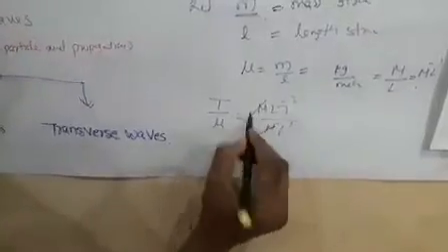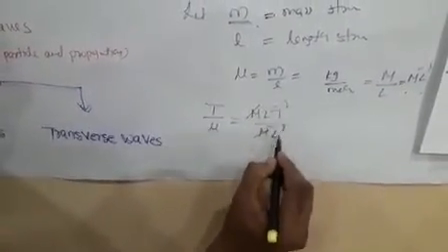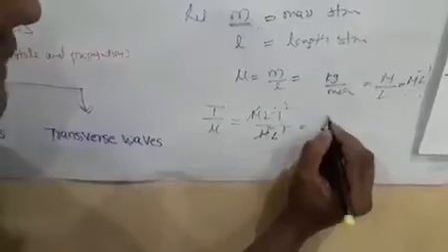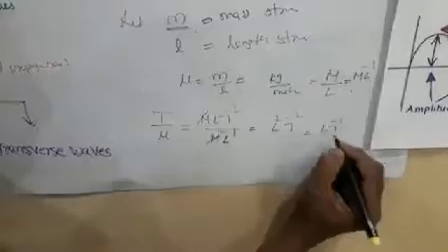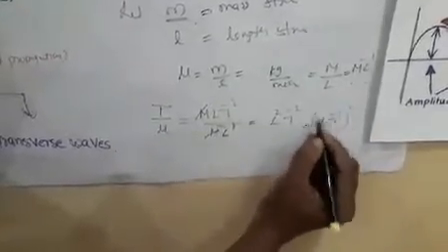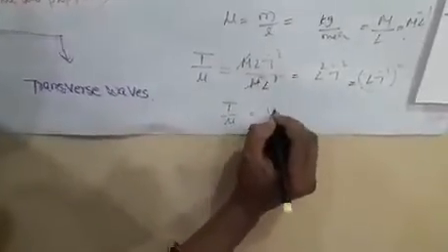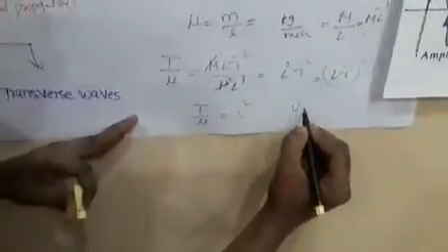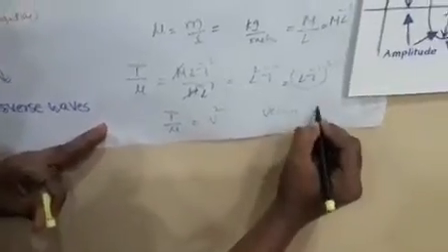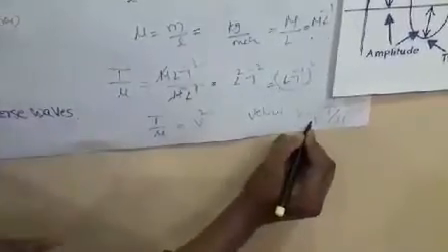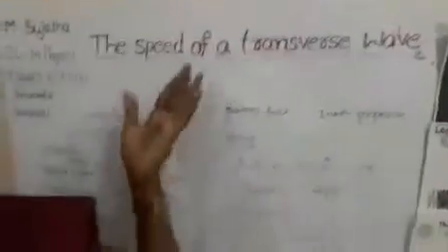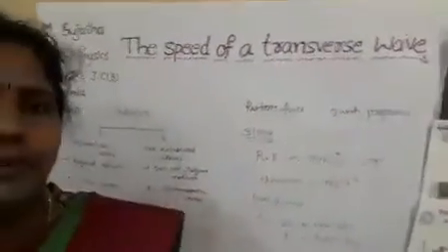Here M will get cancelled, and L^-1 comes up, so it becomes L^2 T^-2, which is equal to (L T^-1) whole squared. This L T^-1 is nothing but the velocity. So T by mu is equal to velocity squared, and the velocity v is equal to the square root of T by mu. By using this formula, we can calculate the speed of the transverse wave.